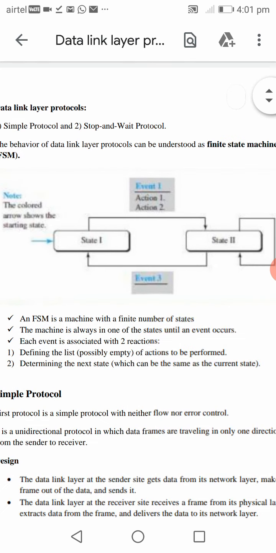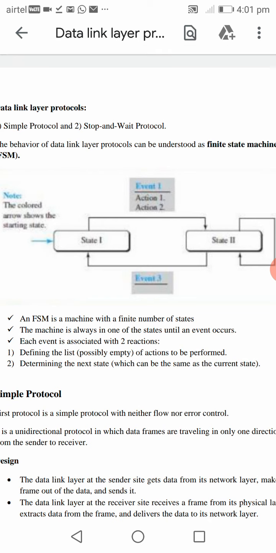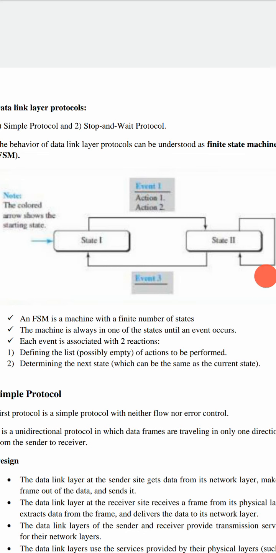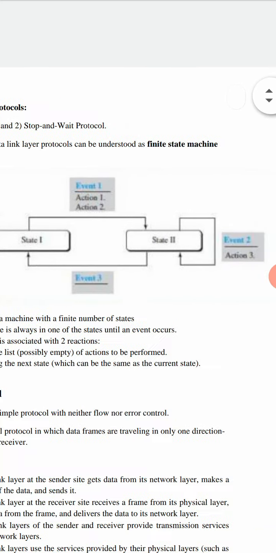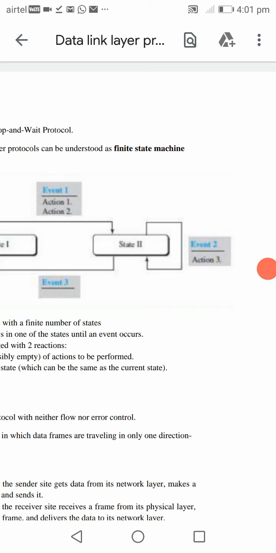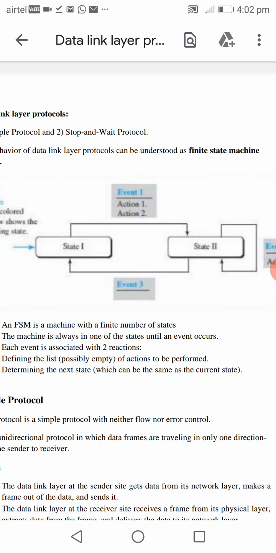You can just refer to the diagram. The first arrow mark is nothing but the initial state. Once event 1 occurs, the state changes from state 1 to state 2, then actions are performed. Then at state 2, event 2 occurs. Until event 2 occurs, the machine remains in state 2 itself. Once event 2 occurs, action 3 is performed, and from state 2 it will move to state 1 again. When will it move to state 1? When event 3 occurs. This is regarding finite state machine.